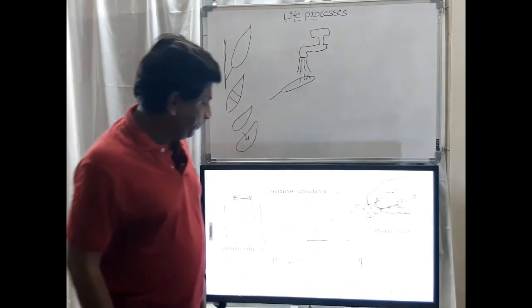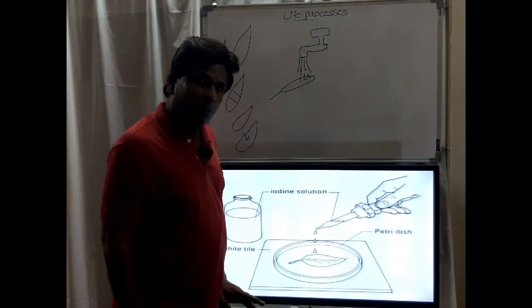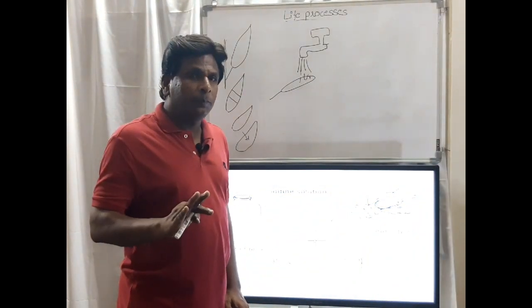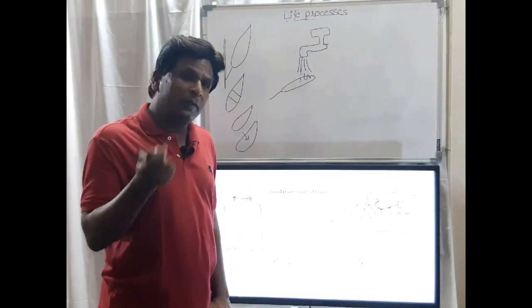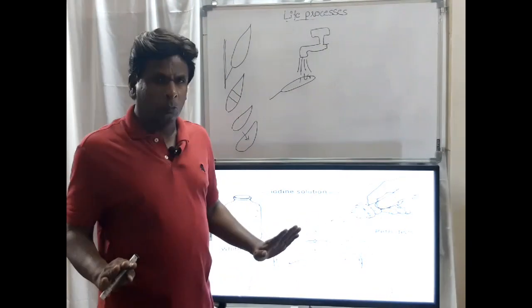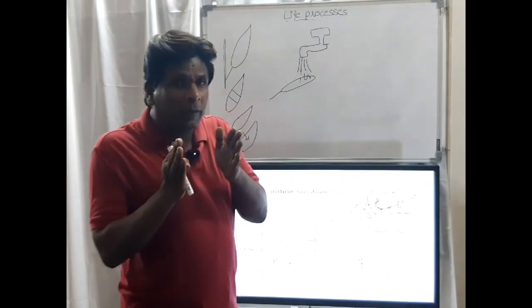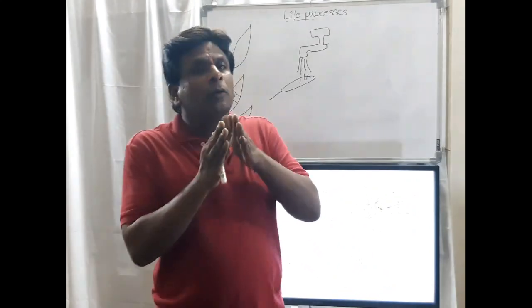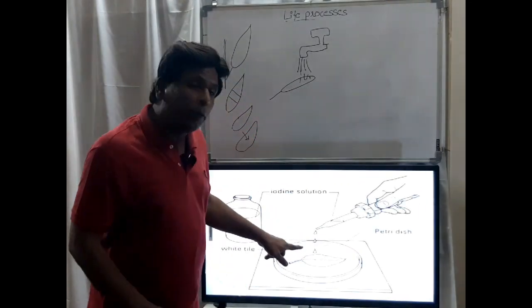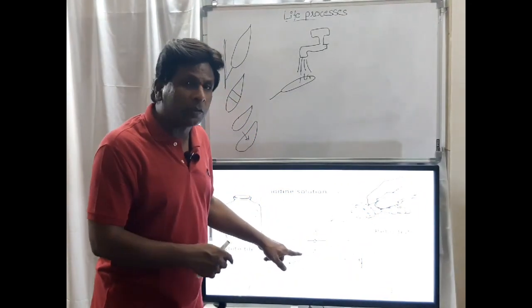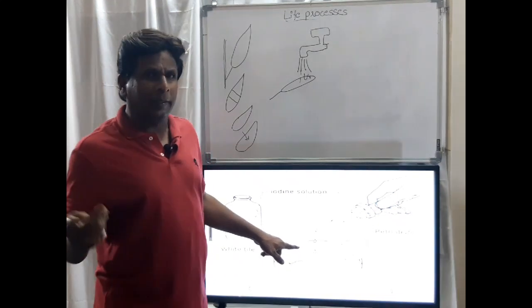So see friends, this is a leaf which is completely clear of chlorophyll. Chlorophyll is not there in this leaf. So the chlorophyll and iodine reaction will not happen here because chlorophyll is not there.